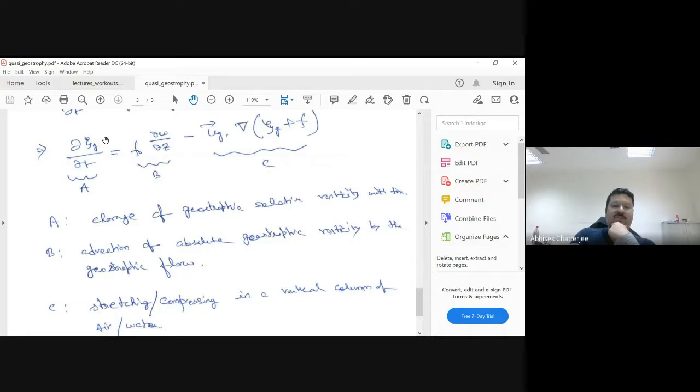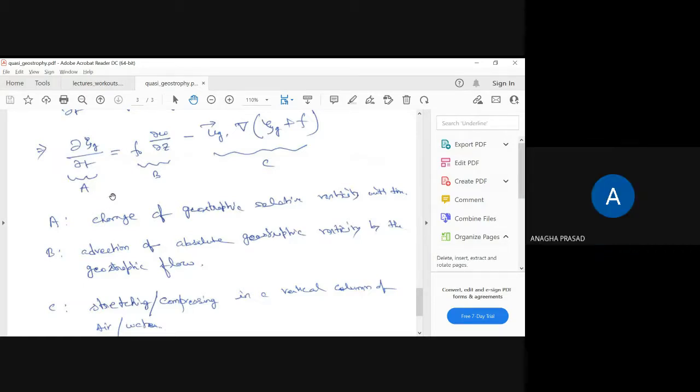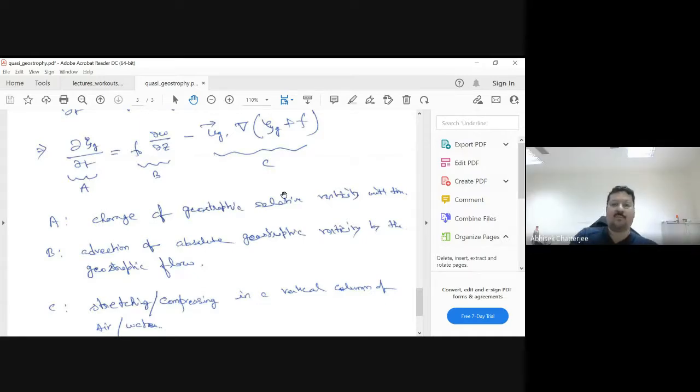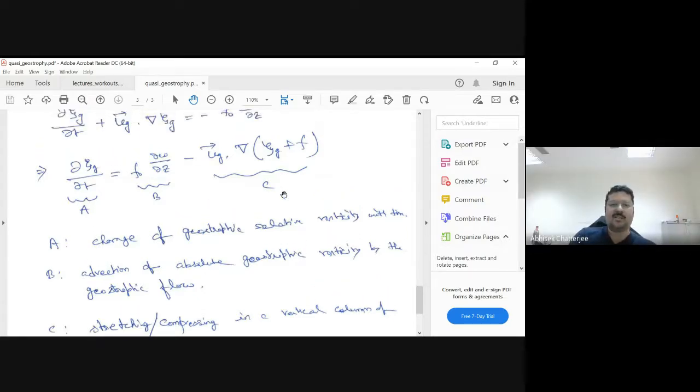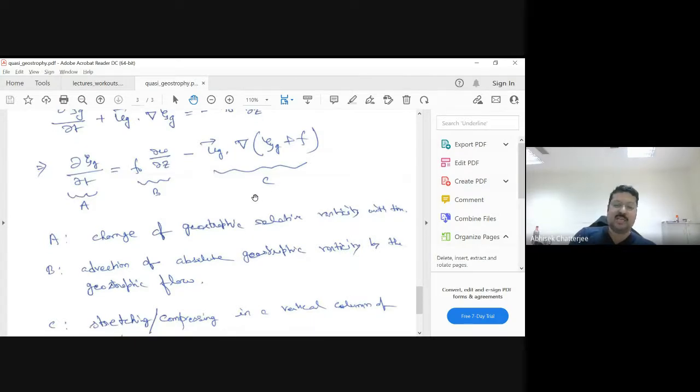So the rate of change of geostrophic relative vorticity will change how the eddy field is contracting or expanding. That is my term B, and this is because of the advection of the geostrophic vorticity itself by the geostrophic flow. So that is this term. That's how we can define the relative rate of change of relative geostrophic vorticity in a quasi-geostrophic formulation. So this is the quasi-geostrophic vorticity equation.